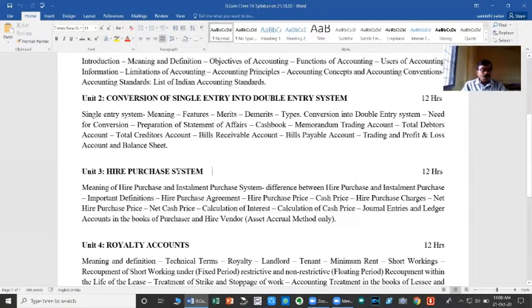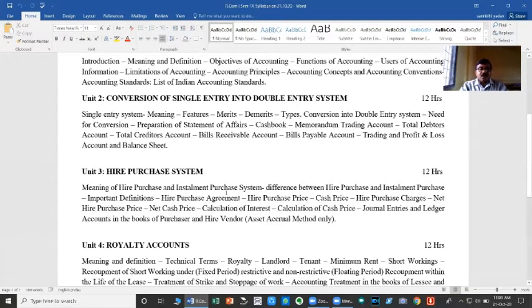Here, we are going to learn how the accounting entries are passed in the books of both the hire purchaser and hire seller. We will learn the journal entry and preparation of ledger accounts in respect of the hire purchase system and installment purchase system in the books of both the hire purchaser and hire seller.